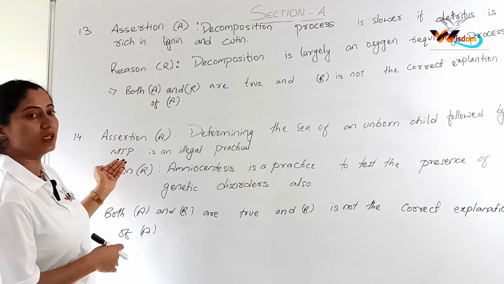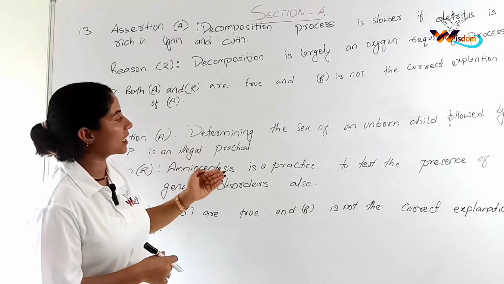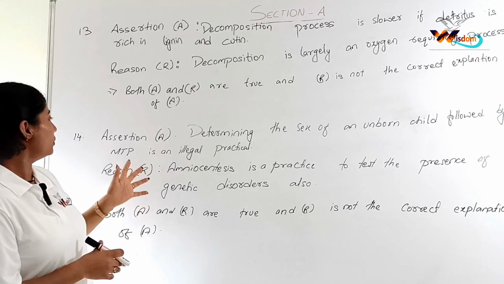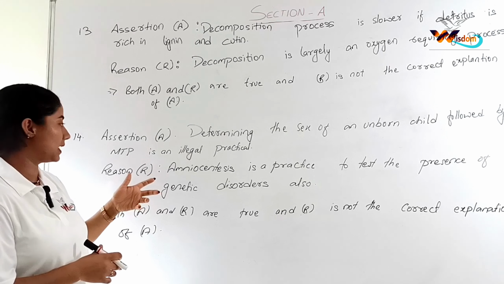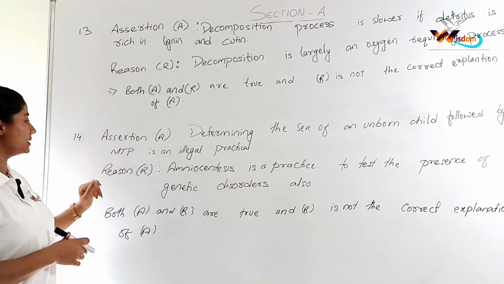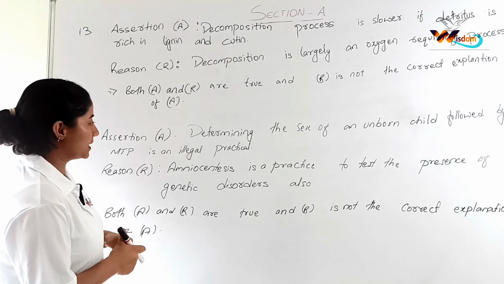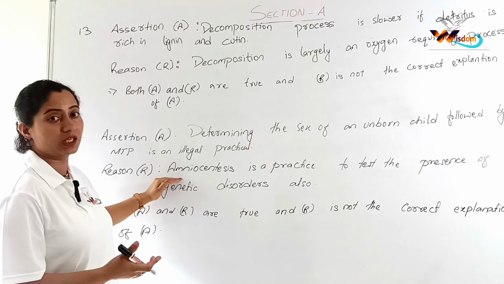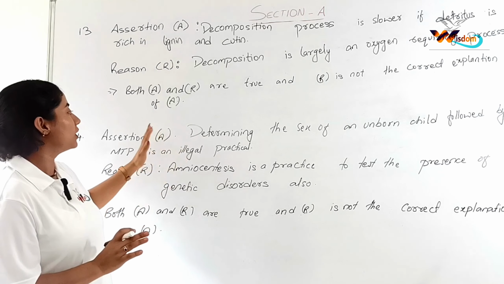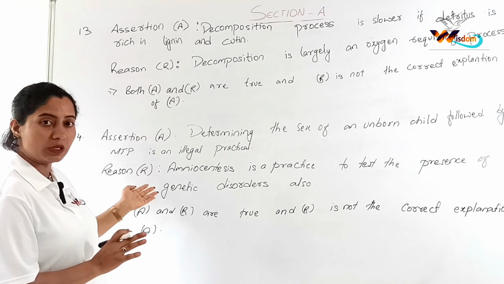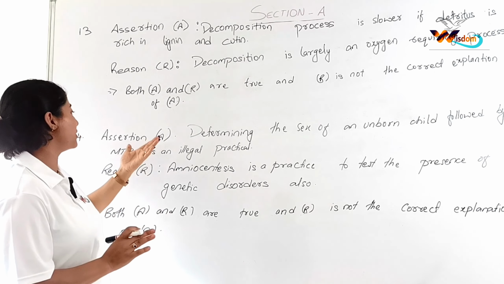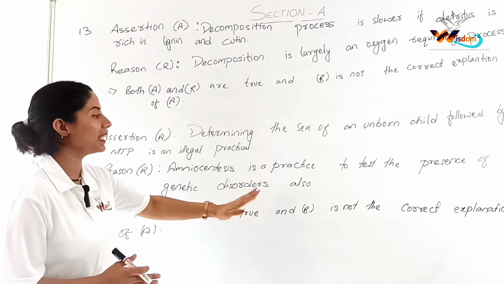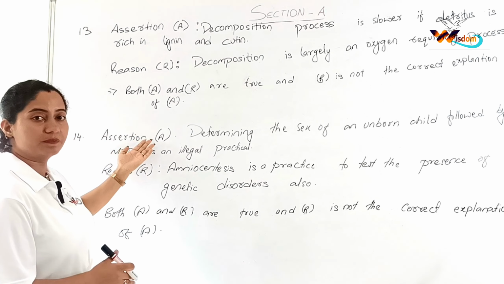And for question number 14, the assertion: determining the sex of an unborn child followed by MTP is an illegal practice. So we know that determining sex is an illegal practice in India. This is a true assertion. Now for the reasoning: amniocentesis is a practice to test the presence of genetic disorders also. We also know that this reasoning is correct. So we have to say the assertion is true and the reasoning is also true, but this reasoning is not the correct explanation of this assertion. So we have to write both A and R are true, but R is not the correct explanation of A.